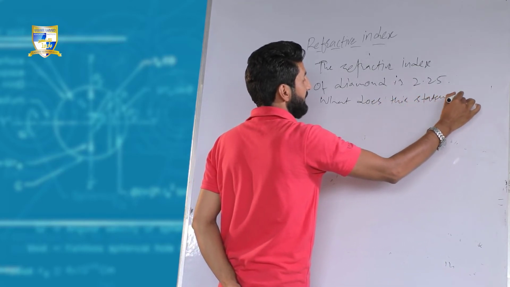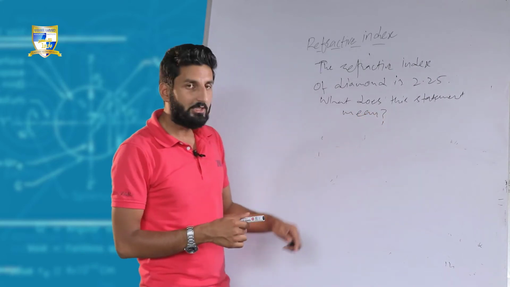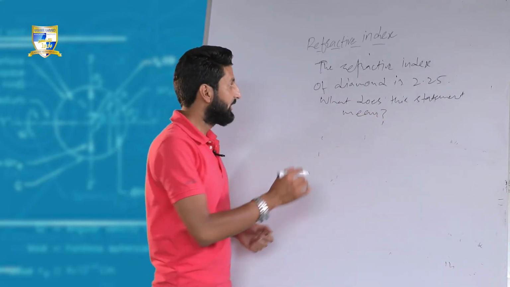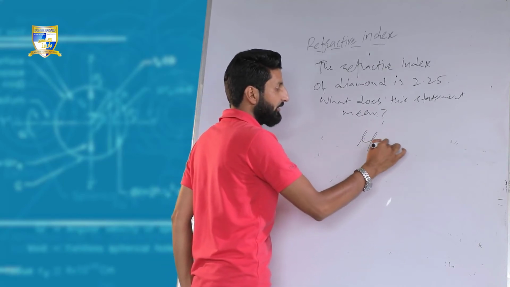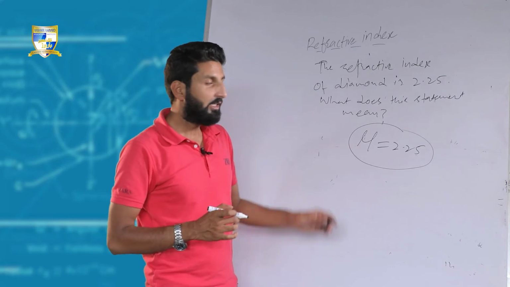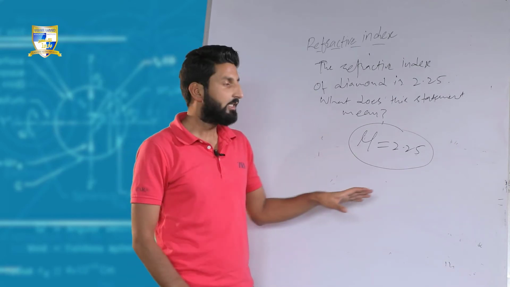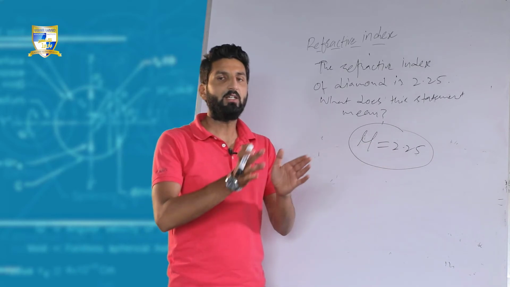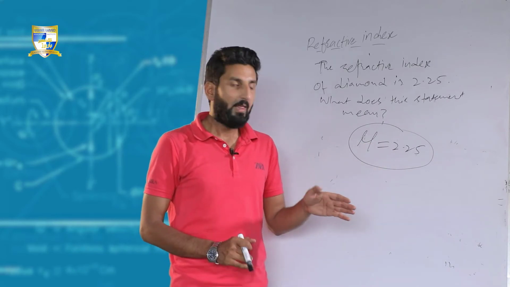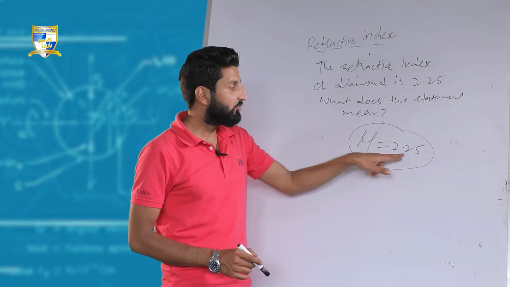What does this statement mean? This statement means we are given that refractive index is 2.25. We know when we calculate this refractive index, it is always calculated in comparison to the speed of light in air. So it means the refractive index of diamond is 2.25.